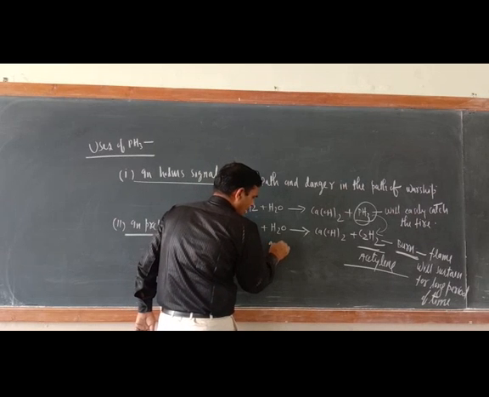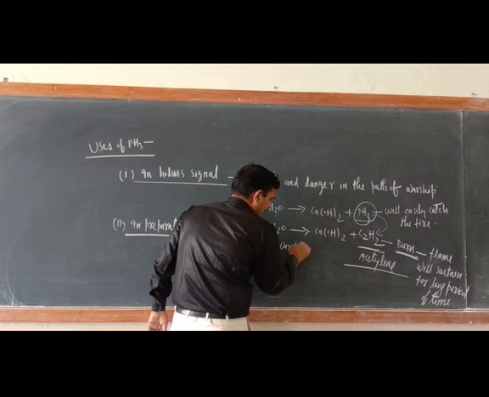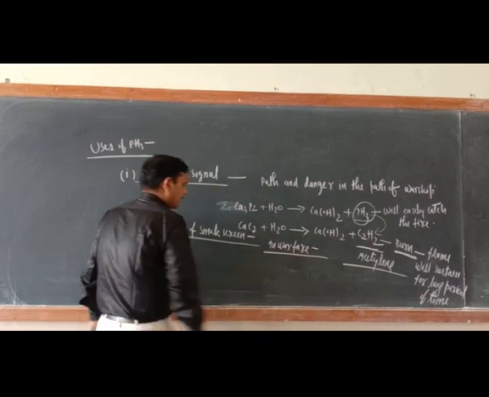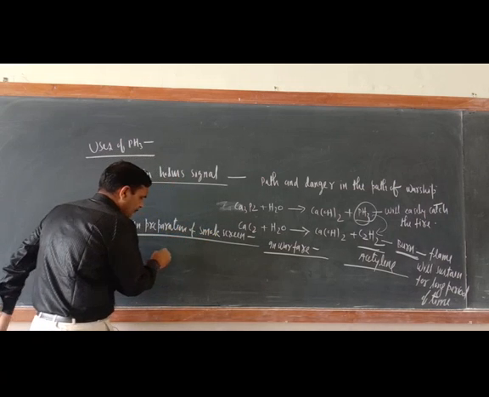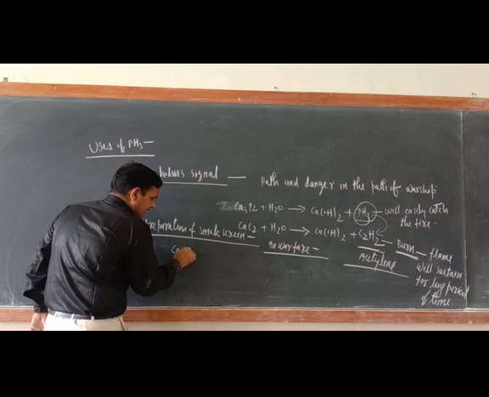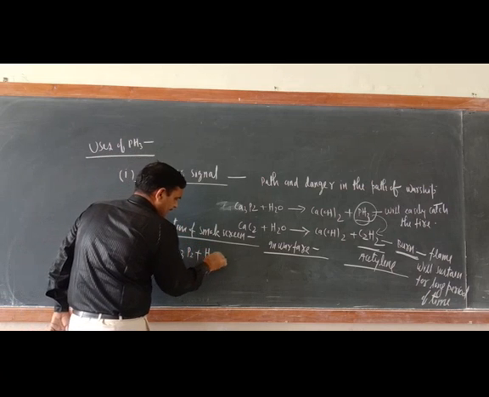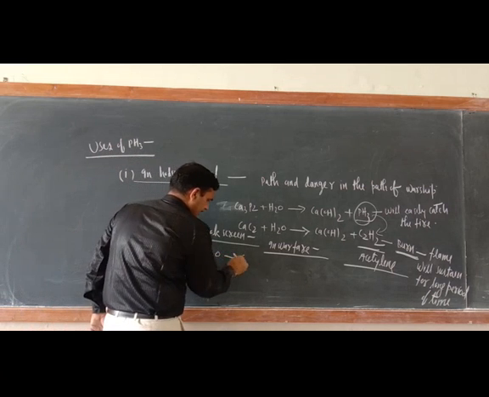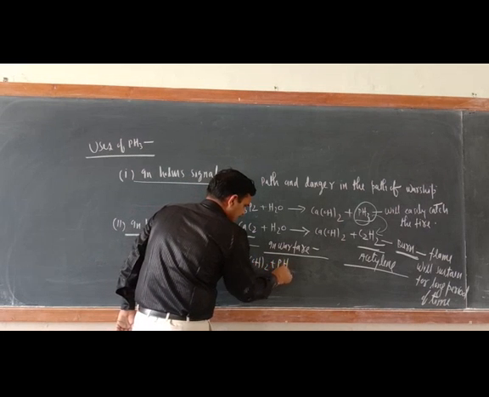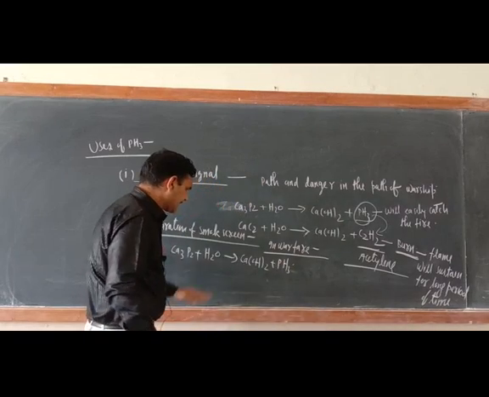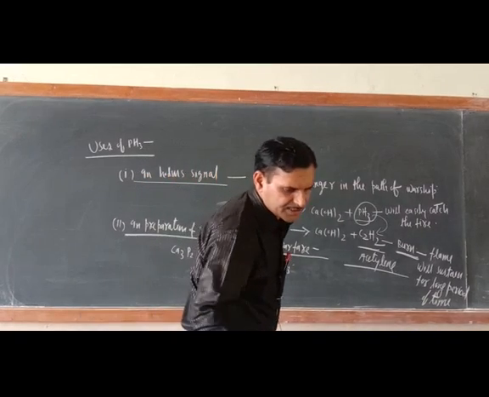In the preparation of smoke screen, we are taking calcium phosphide only. This calcium phosphide reacts with water and forms calcium hydroxide plus PH3.